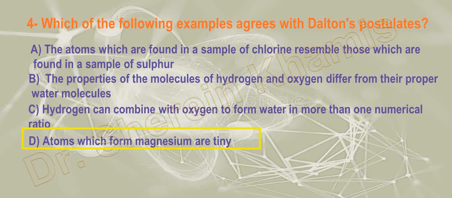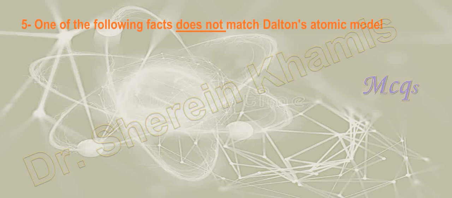Let's go to the other question, number 5. Question number 5 says: which of the following... I think it's a question not related to any of our studying this year, but its conclusion. It depends on you.